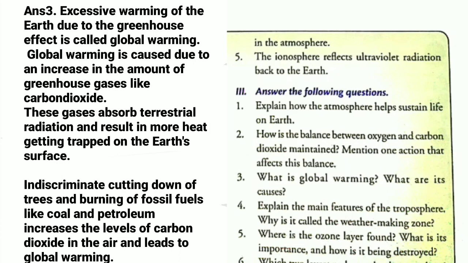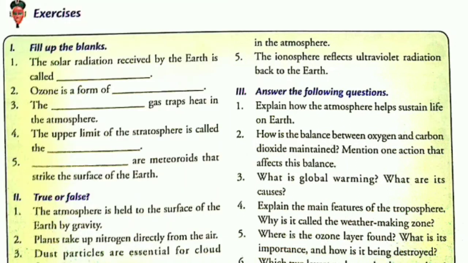Now the second part asks, what are its causes? So for the causes, please note it down. Indiscriminate cutting down of trees and burning of fossil fuels like coal and petroleum increases the levels of carbon dioxide in the atmosphere and leads to global warming. Right? So this was our answer number 3.